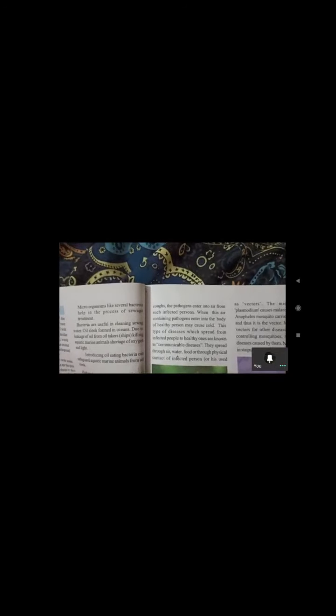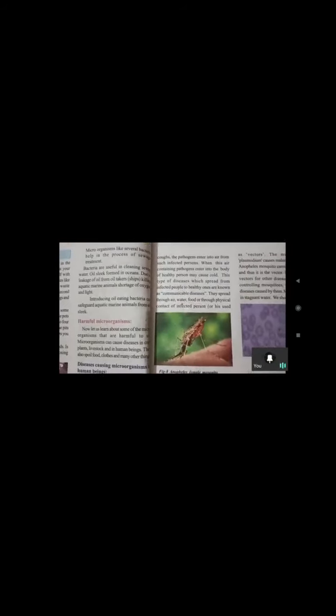So these types of diseases which spread from infected people to healthy people are called communicable diseases.